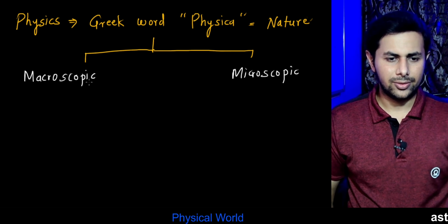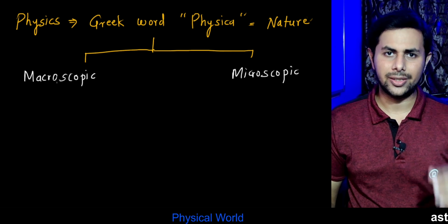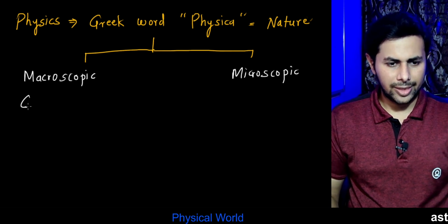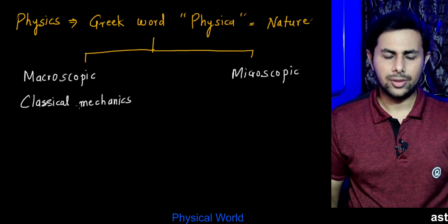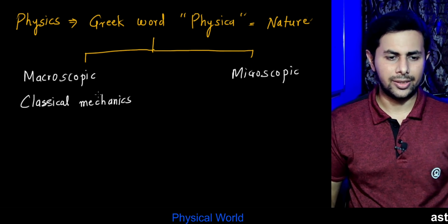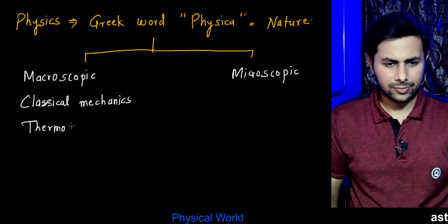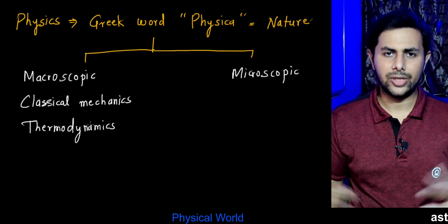The macroscopic domain is further divided into several subjects, and the subjects are classical mechanics. We study about motion in this subject called classical mechanics. Then thermodynamics, it's the study of heat.